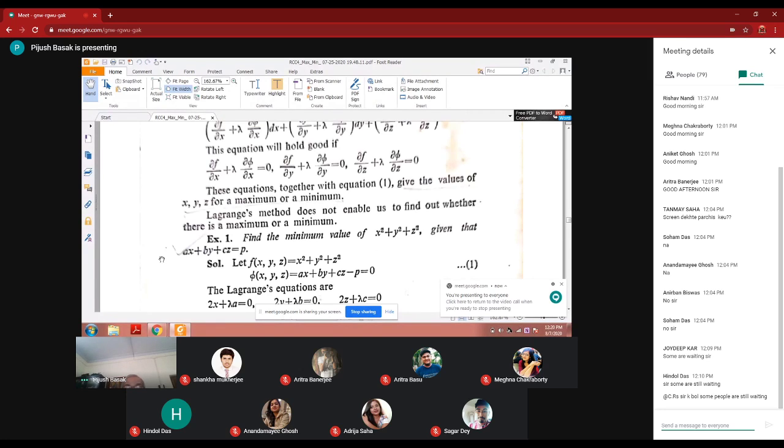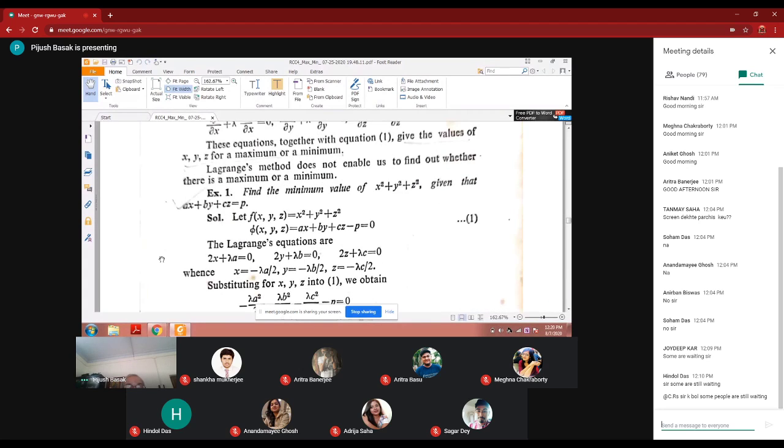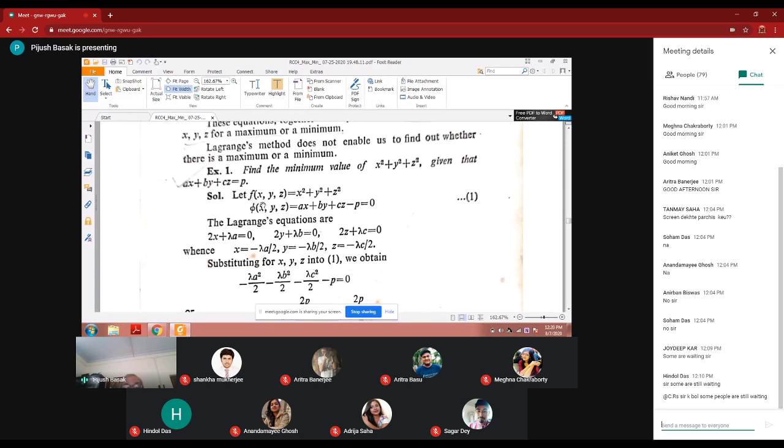And now, a problem. We have gone through the mathematical things. Then what do you have to do? You will be given a problem, that means f(x, y, z) and phi(x, y, z) will be given, and you have to solve as per the Lagrange method. Say f(x, y, z) is equal to x square plus y square plus z square. Find the maximum value of this. The condition is ax plus by plus cz is equal to p. So p is taken to the left hand side and the right side is equal to 0.